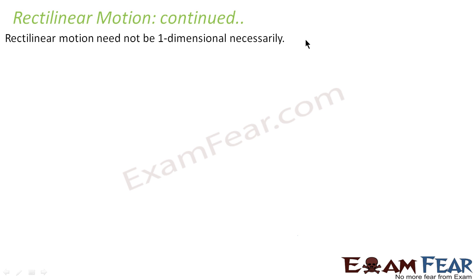Rectilinear motion need not be one-dimensional necessarily. Some of us have this misconception that when we say that rectilinear motion means motion along a straight line, it should always be along this direction. Or it should be along this direction. And nothing else. Because it has to be one-dimensional. If it is along this direction, it is only along x-axis. This direction only along y-axis. But this is a misconception. Rectilinear motion can be any straight line in any direction.